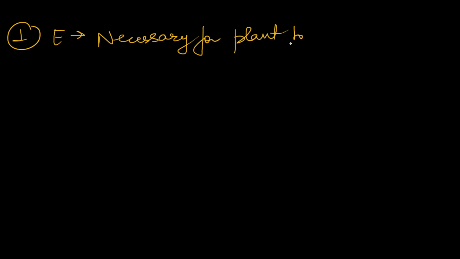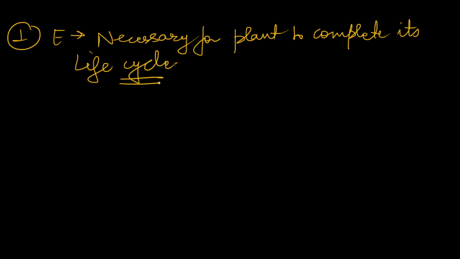So the first criterion is that the element is necessary for the plant to complete its life cycle. What this statement suggests is that the element is a must for the plant at any stage of its life to complete its life cycle.